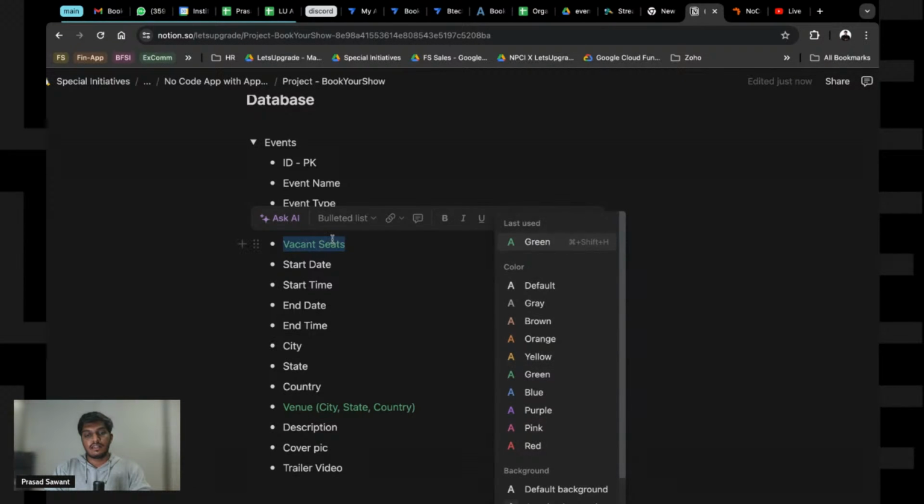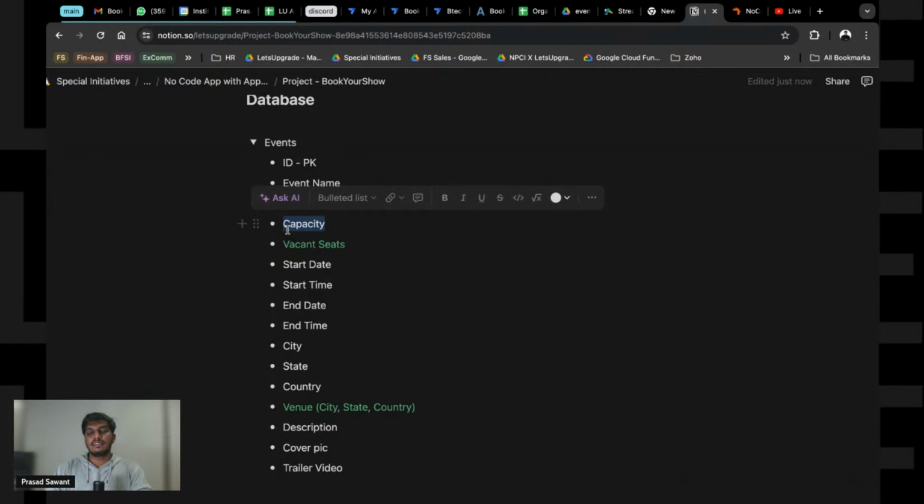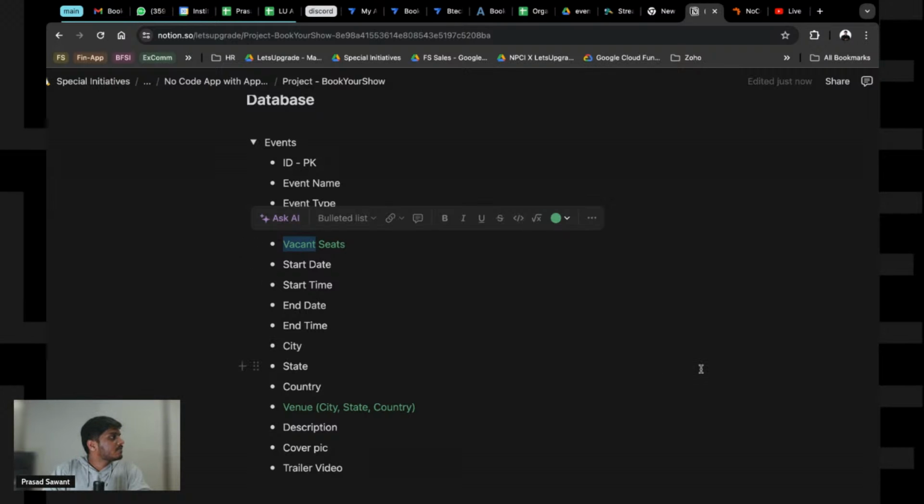So how this will be calculated is, as many registrations start coming into that event and are approved by the organizer, the vacant seats are automatically deducted by one, like a decremental phase, right? Conducted by, yeah, conducted by, right? So we need an organizer ID. We need an organizer ID for this. So now a very important thing that we missed out is an organizer ID.